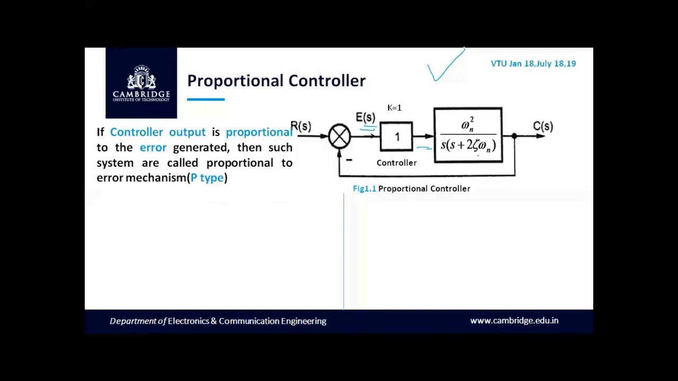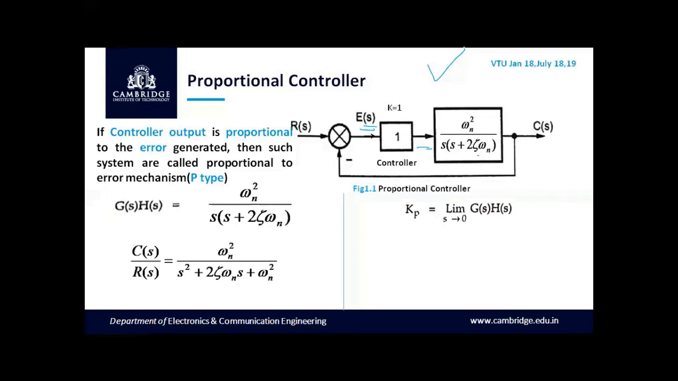Once after obtaining the closed loop transfer function, let us calculate the position error constant Kp. Kp is the limit as s tends to 0 of G(s). Let us substitute for G(s) and we can obtain the position error constant. If you substitute s tends to 0, Kp reaches infinity.